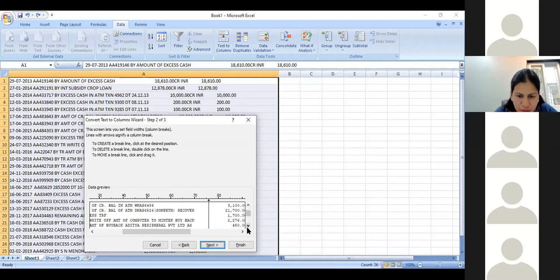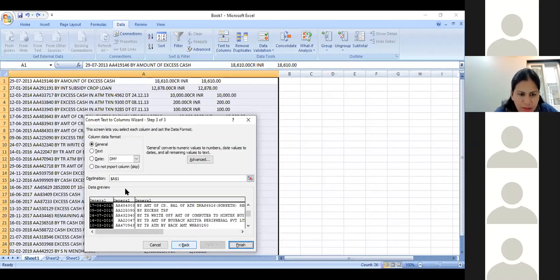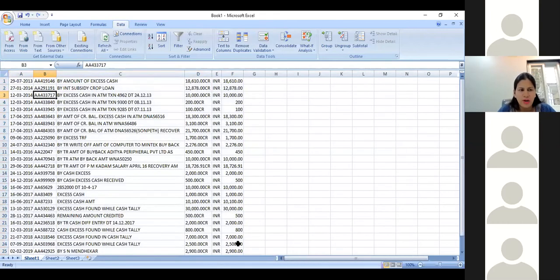I remove this because I want this to be read as one total sentence. I then move forward and see, okay, amounts are appearing here. INR has also been broken. And the last option has only the amount, and does not have credit, debit or anything mentioned. Once I do this, I say next. Once I say next, it gives me an option of saying finish. I select that.